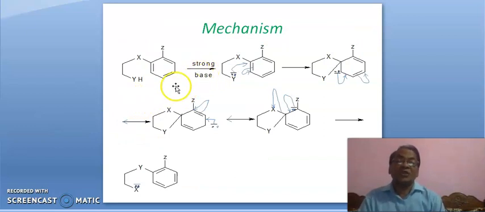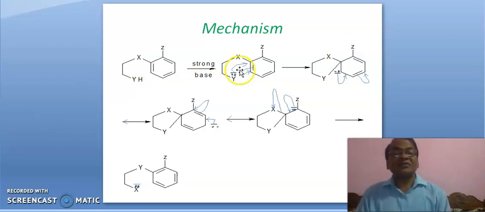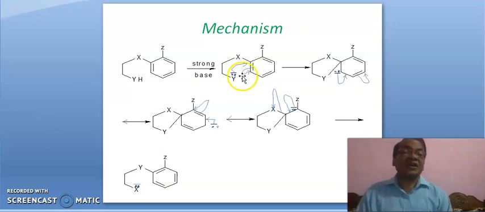Now let us see the mechanism. Here you are looking at a strong base. This base will abstract this hydrogen, leading to Y negative, and this Y negative will attack the carbon to which this X is attached, and hence this bond will break in this fashion.